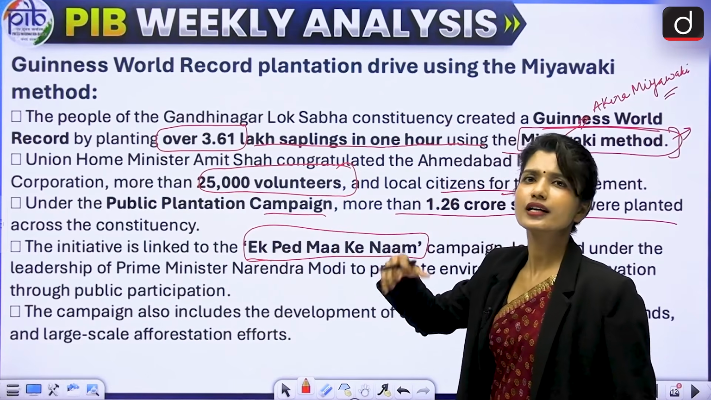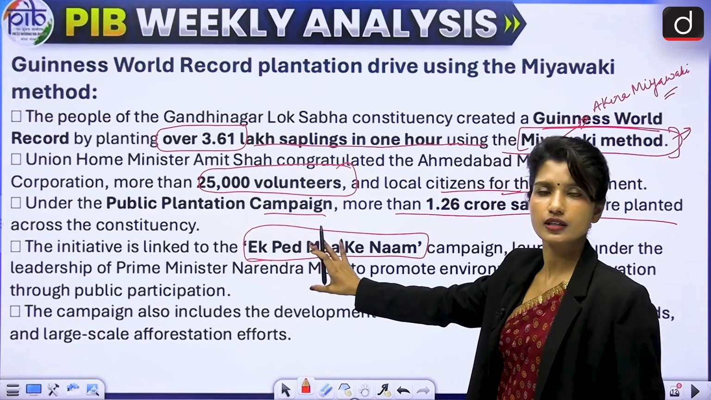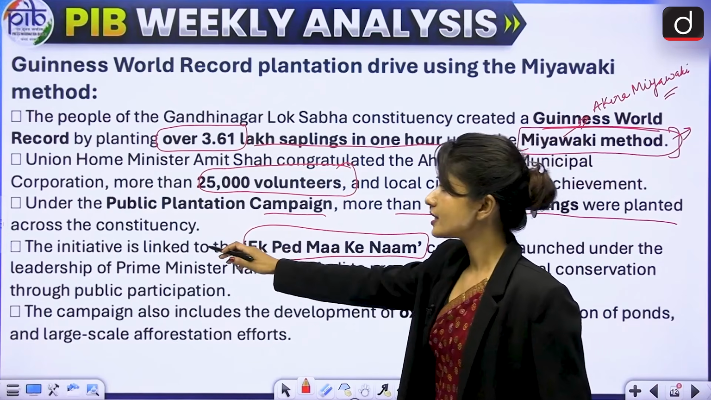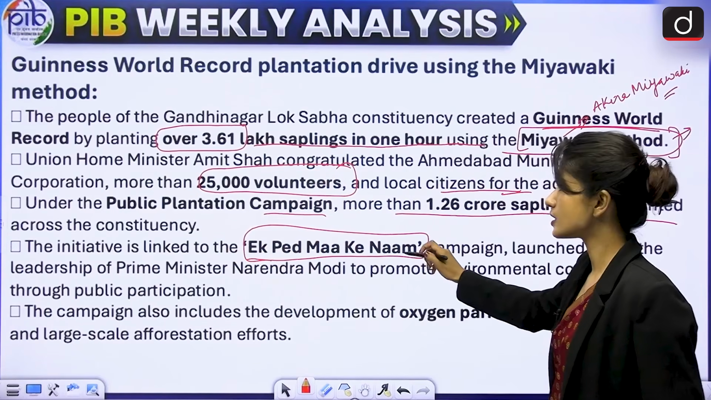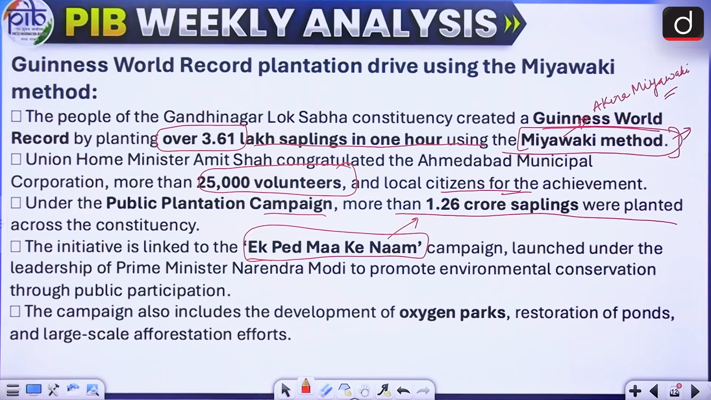it is about planting more trees. You plant one tree in the name of your mother, is roughly what it translates to. So this initiative is directly linked to that, because here also we are talking about planting trees, planting more trees. Okay. Why would this campaign be useful?